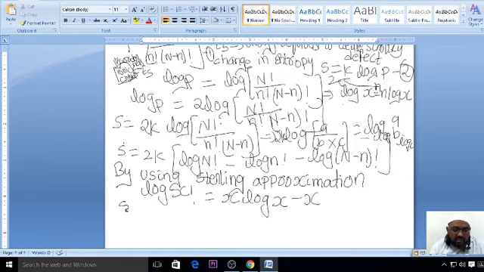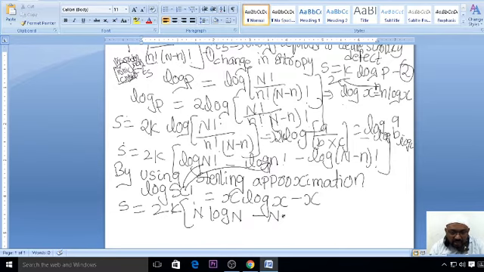So S is equal to 2k into, I am just writing n log n, expanding it, minus n. This first term I have expanded. Log n factorial means x, and again we discussed this in the previous section. So log x factorial is x log x minus x. Again x can also be small n. So minus, I am directly writing down, minus small n log n, minus is already there, I am just taking in minus, plus n.